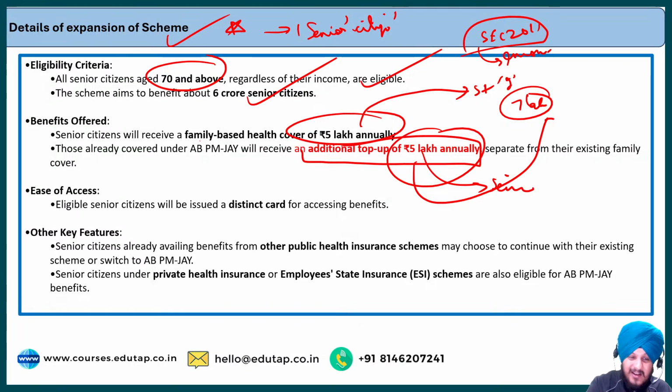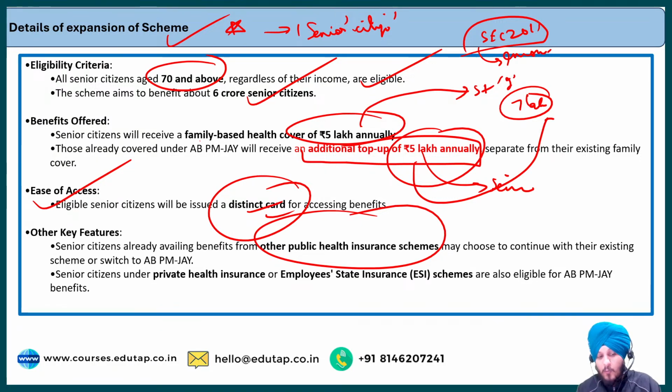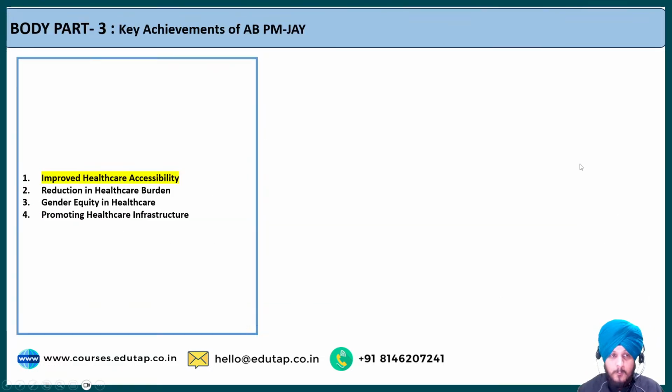The next is a very general point. Eligible senior citizens will be issued a distinct card. They will be issued a special card. Apart from that, among the other key features, senior citizens who are already availing benefits from other public insurance services may choose to continue those services, or else they can switch to this Ayushman Bharat Pradhan Mantri Jan Arogya Yojana. So they have this choice. Apart from that, senior citizens under private health insurance are also eligible for this scheme. Fine. So this is that expansion. This is something that is there as a part of current affairs with respect to senior citizens. Fine. I hope it is clear to you.